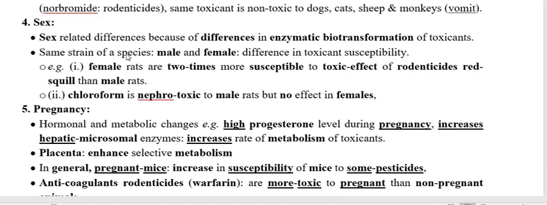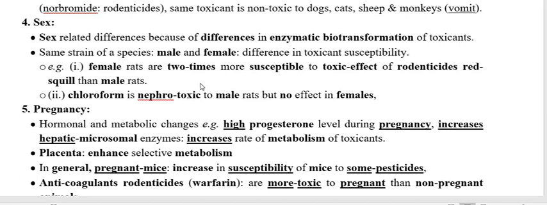This is because of the difference in sex, and because of this, their enzymatic makeup and enzymatic transformation are also different. So their toxicity is also different.